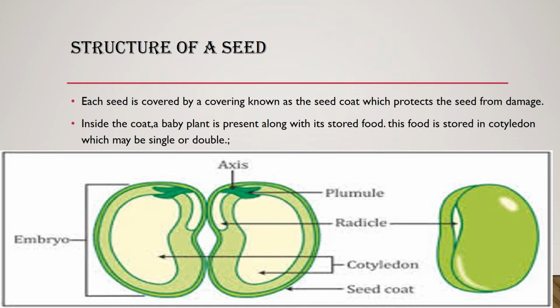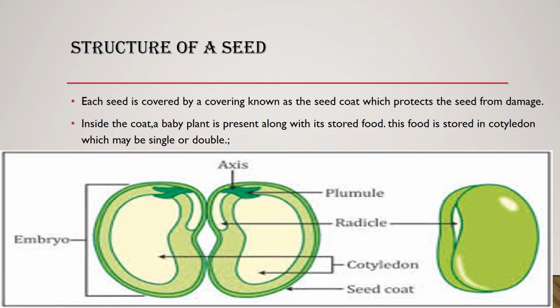Now inside the coat a baby plant is present along with its stored food, and this food is stored in the cotyledon, which may be single or double.